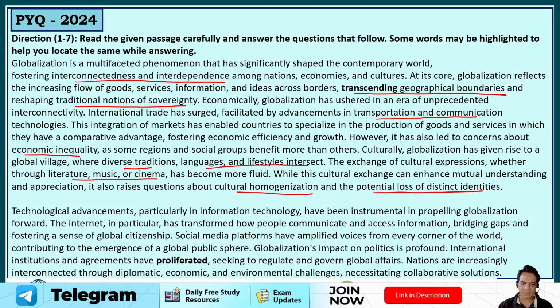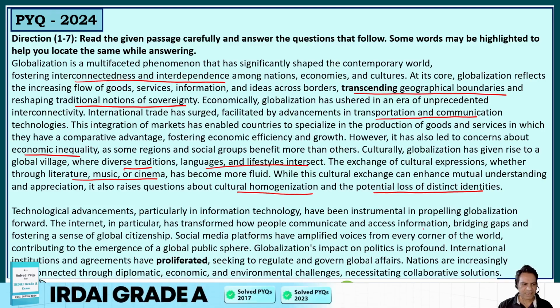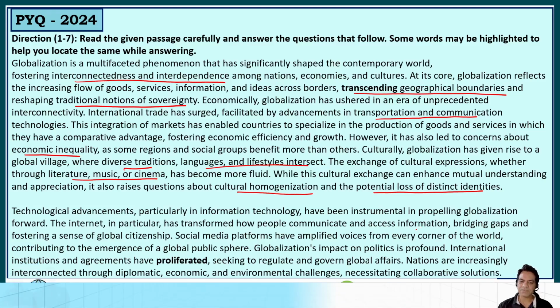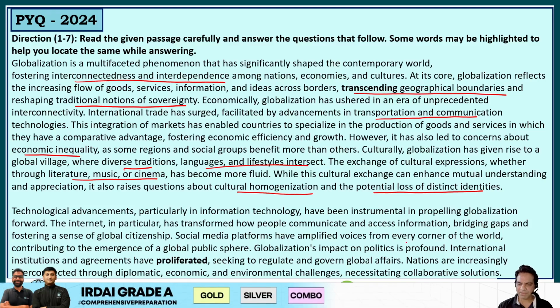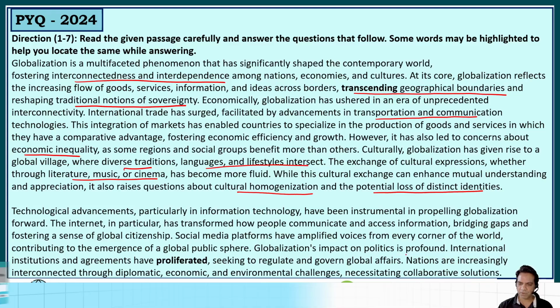The internet in particular has transformed how people communicate and access information, bridging gaps and fostering a sense of global citizenship. So that is what IT or technological advancement has done. Social media platforms have amplified voices from every corner of the world, contributing to the emergence of a global public sphere. Globalization's impact on politics is profound.